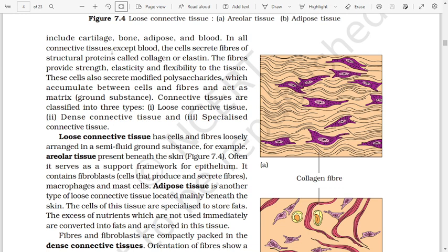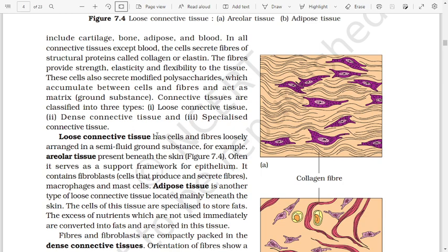In all connective tissue except blood, the cells secrete fibers of structural protein called collagen or elastin. The fibers provide strength, elasticity, and flexibility to the tissue. These cells also secrete modified polysaccharides which accumulate between cells and fibers and act as matrix, or ground substance. Connective tissues are classified into three types: loose connective tissue, dense connective tissue, and specialized connective tissue.